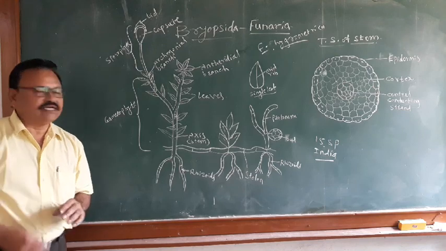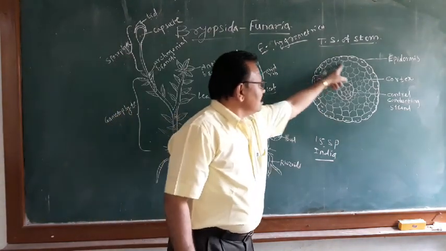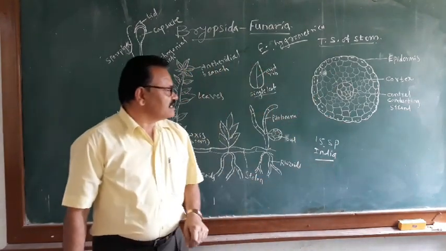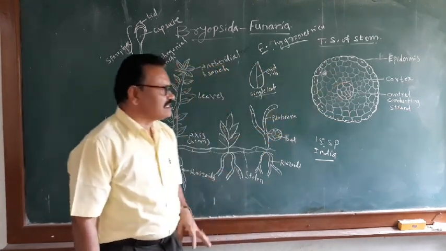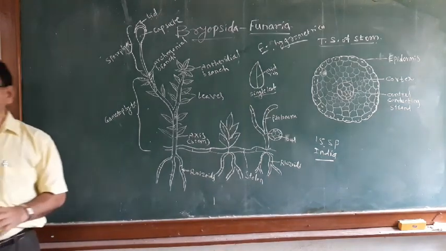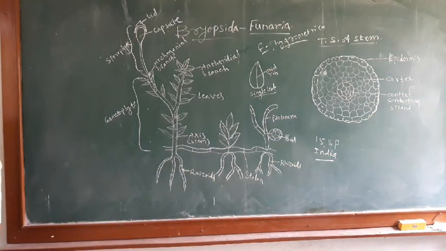Inside that the cortex is present, and this cortex consists of thin walled parenchymatous cells. They can store the food material, and the cortex also contains chloroplasts, and a few layers near the epidermis become thick walled. Then at the center there is a conducting strand.